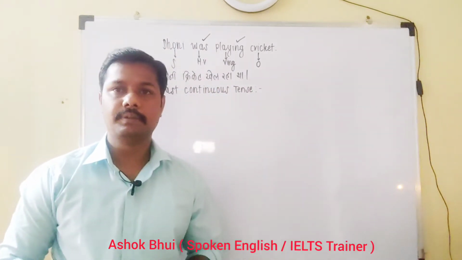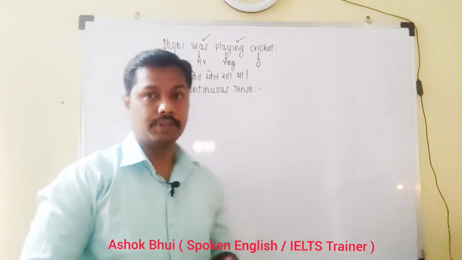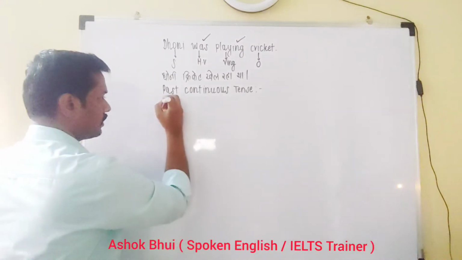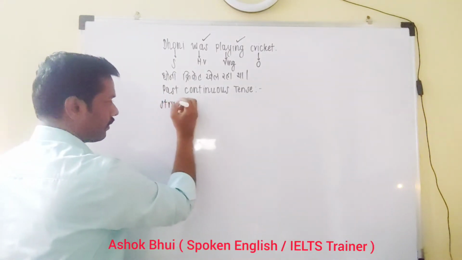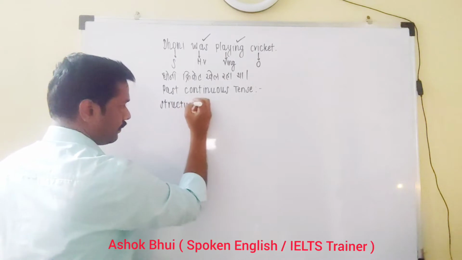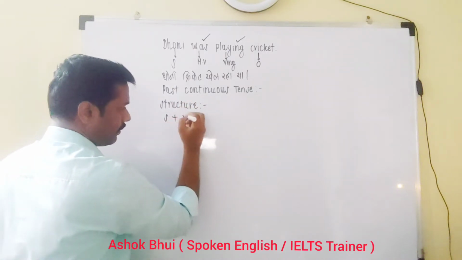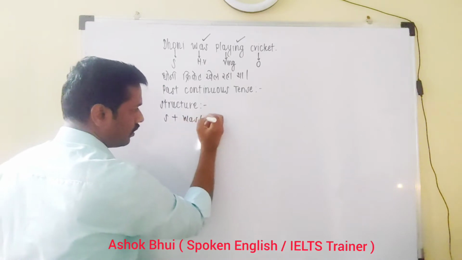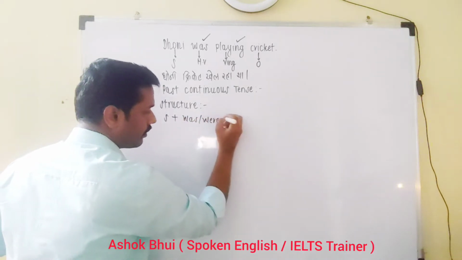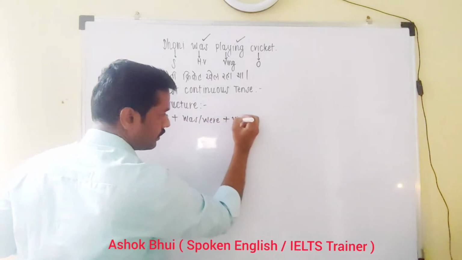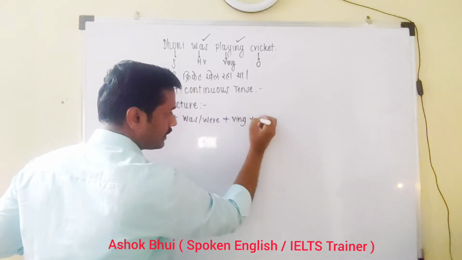Now what is structure of it? Structure of this tense that we are going to see here. Subject plus was or were plus VING plus object.